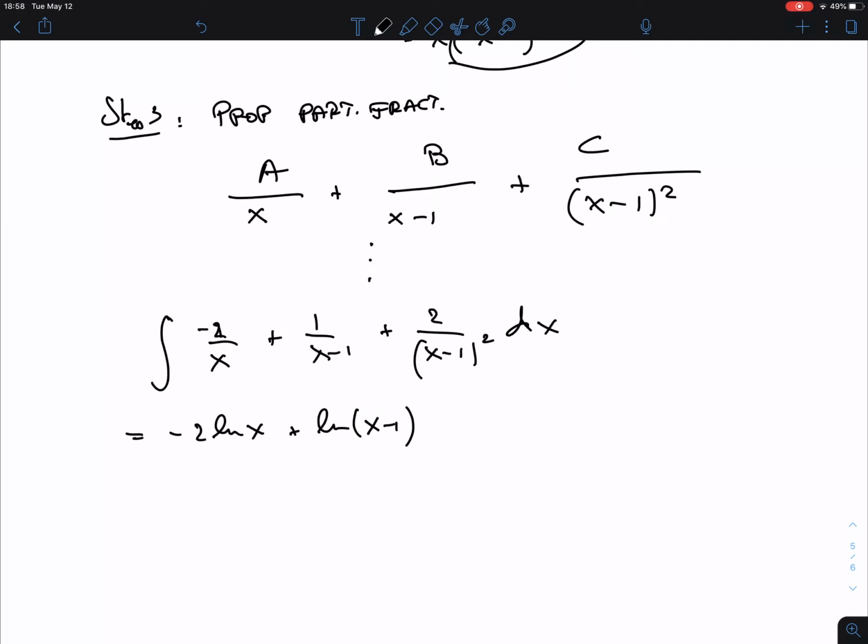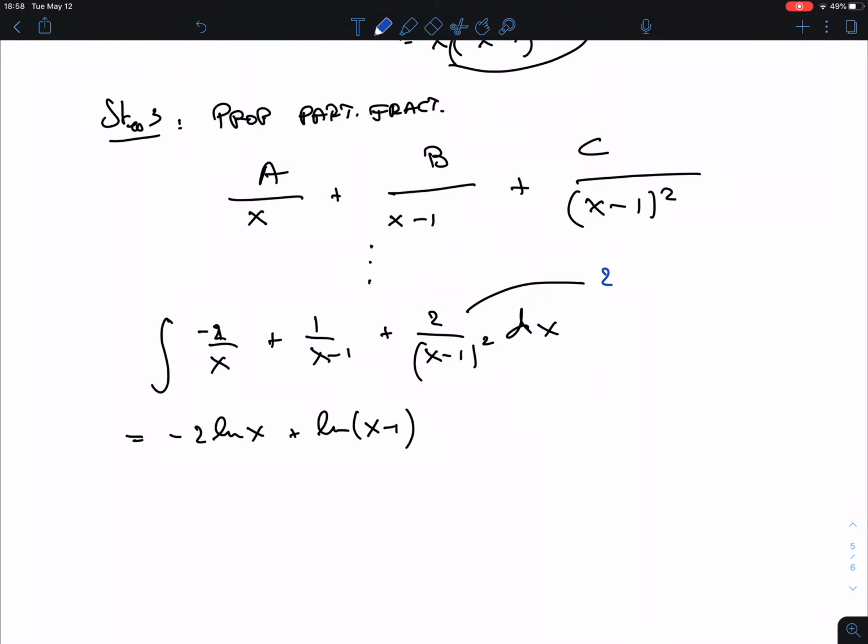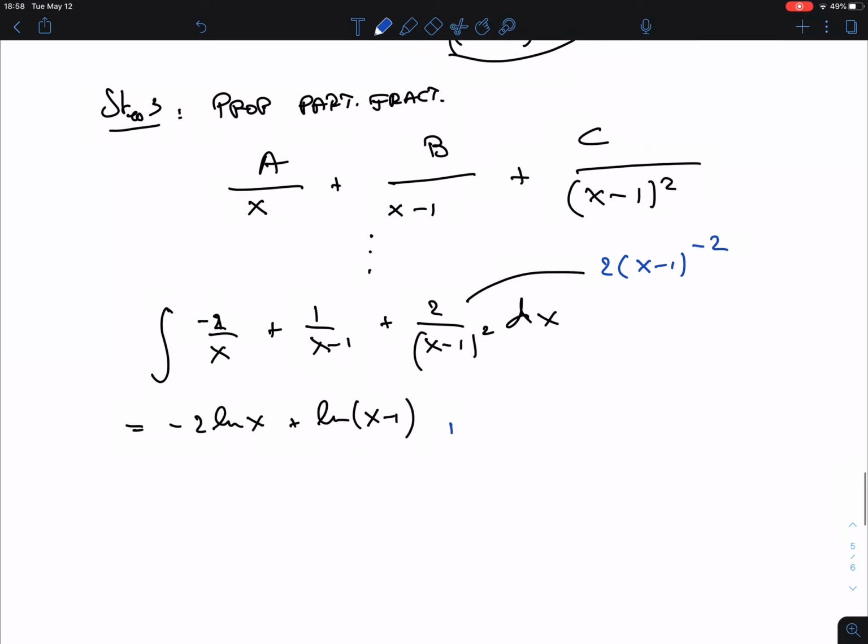That 1 over x, 1 over a variable, that is ln. But this is 1 over a variable to the power 2. So if you write this with negative exponents, this is actually this. And therefore we can do the power rule on it. So that is 2, add 1 to this exponent and divide by the new exponent.